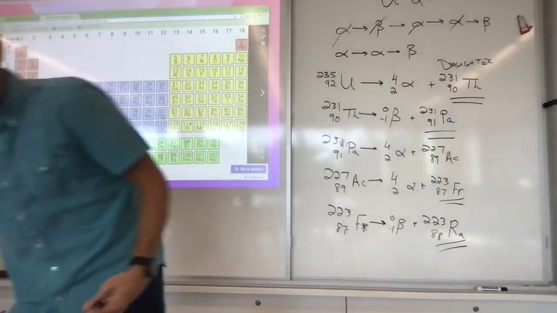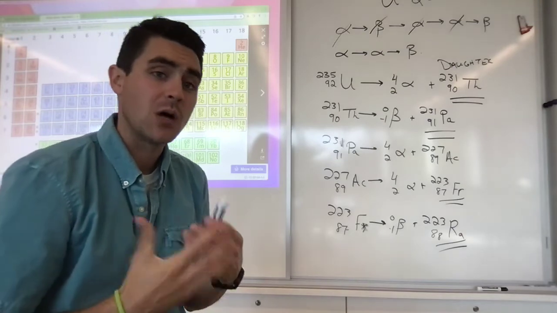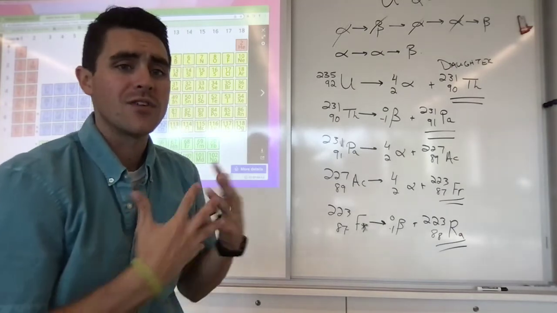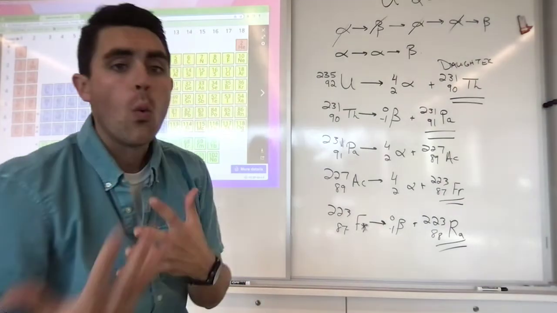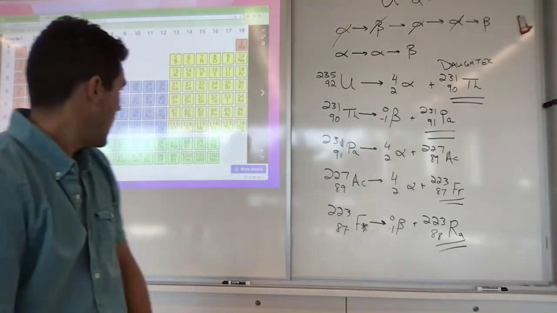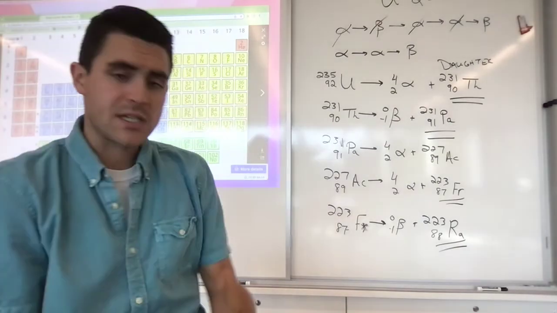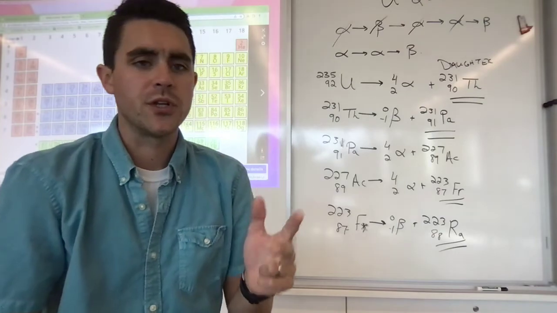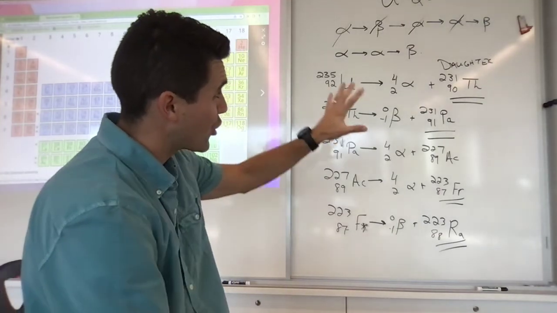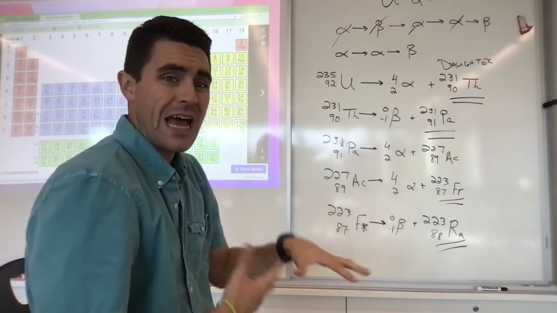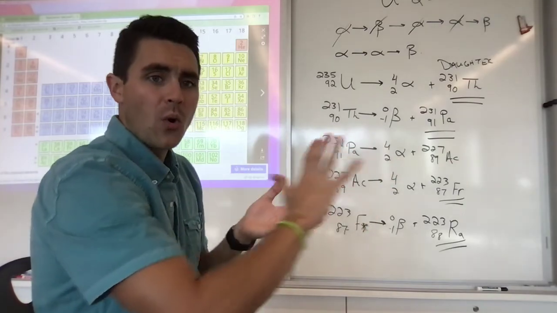Now, folks, this type of decay will take place over and over and over again until this nucleus becomes a stable form of an isotope. So we would go through this decay series over and over again until it reached one of those stable isotopes in our series. Okay? So this is the alpha particle, the beta particle. This is nuclear decay. This is how I might think through a decay series problem. We talked about what a daughter isotope was, how we can identify it, and how that daughter isotope then becomes my isotope that undergoes either beta or alpha decay.